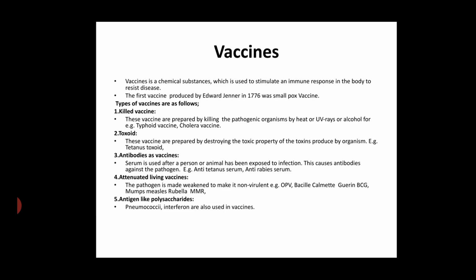Now the last one is the antigen polysaccharide vaccine, or those vaccines which are prepared by using polysaccharides. Some examples of the antigen vaccine are pneumococci, interferon, etc.